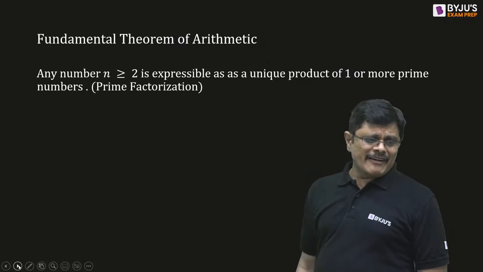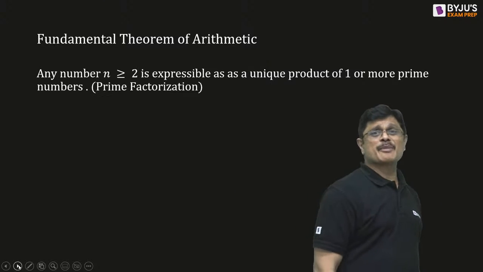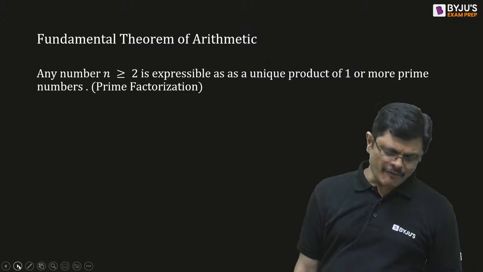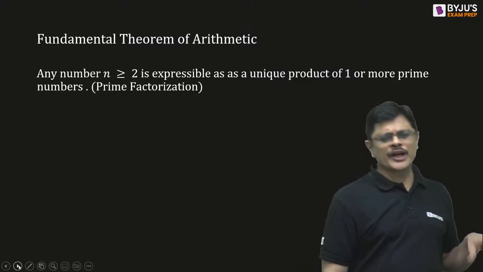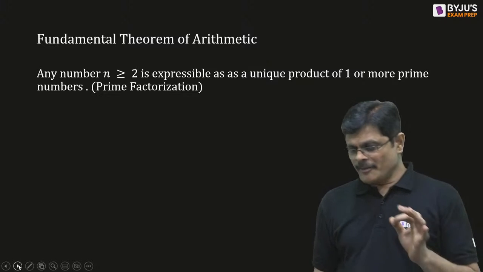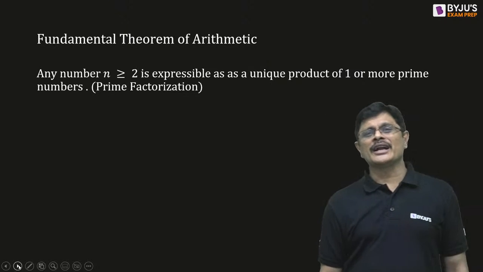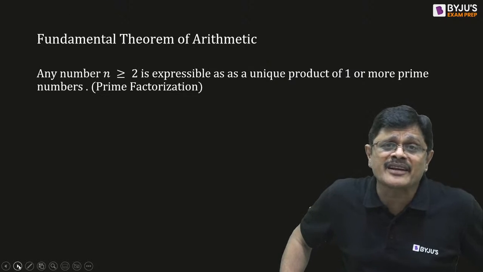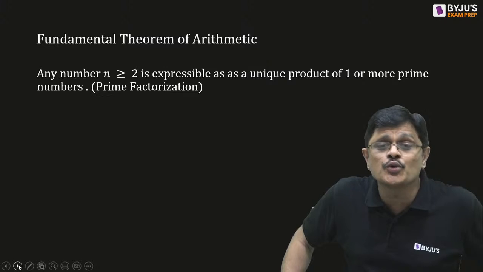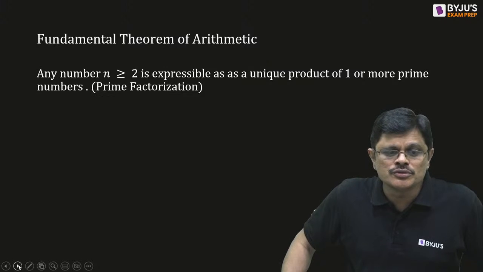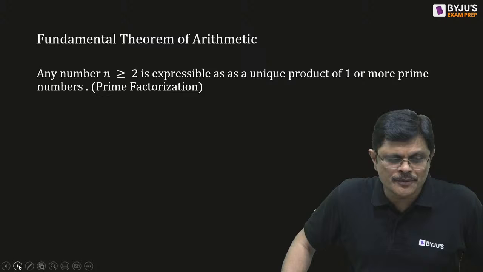See, there is one very, very important theorem. We actually call it the prime factorization result, the fundamental theorem of arithmetic. What is this fundamental theorem of arithmetic? Any number greater than or equal to 2 can be uniquely expressed as a product of prime factors, and that we call prime factorization. Every number greater than or equal to 2 can be prime factorized. Are you able to follow, Babu? All of you able to follow?